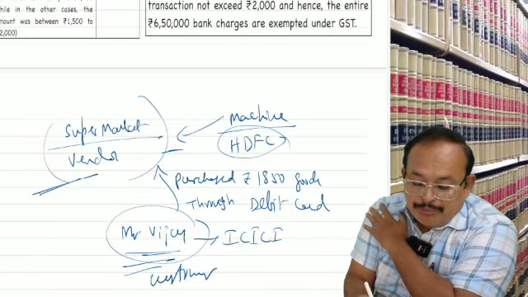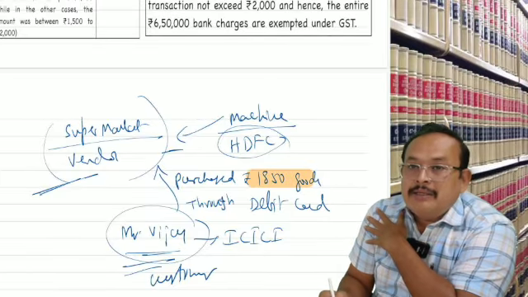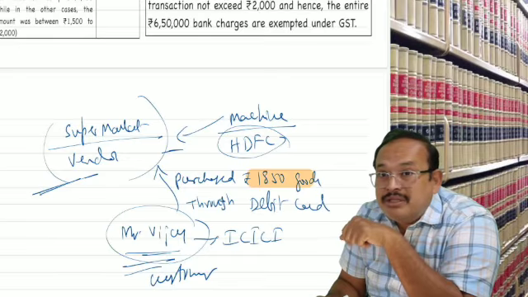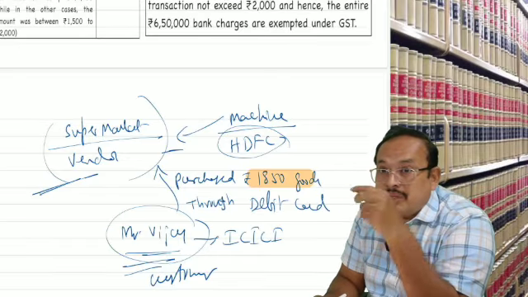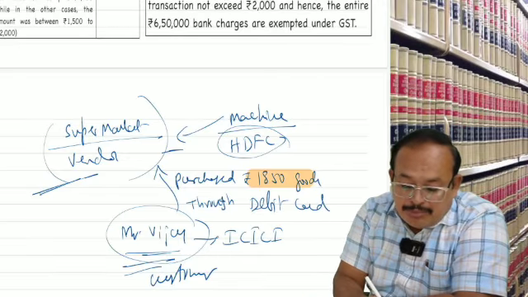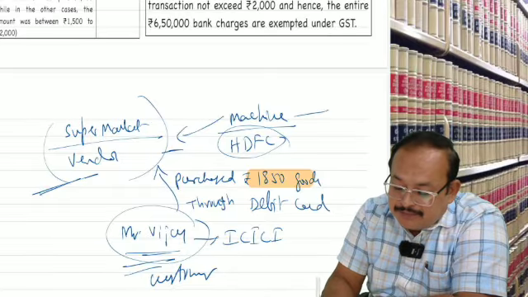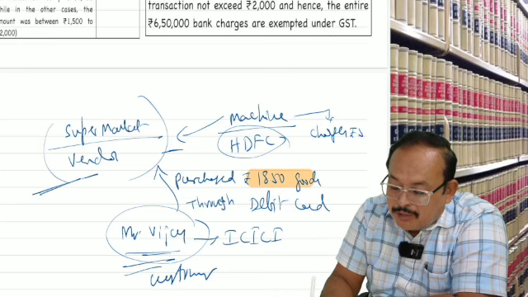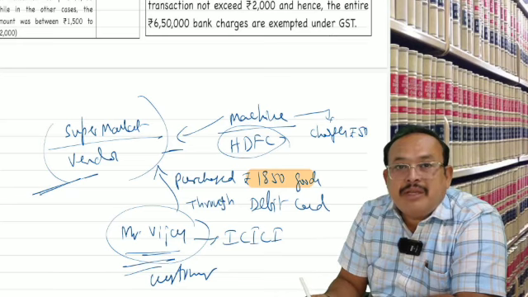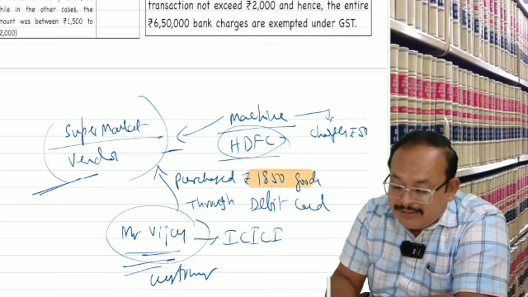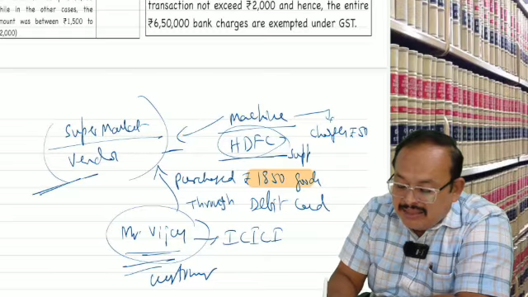How much swiped per transaction? Which is less than rupees, not exceed rupees 2000. In that case, this particular banker charges rupees 50. Whose supplier? HDFC. HDFC is the supplier.